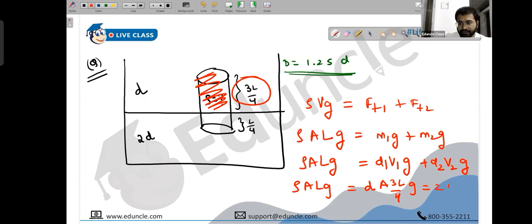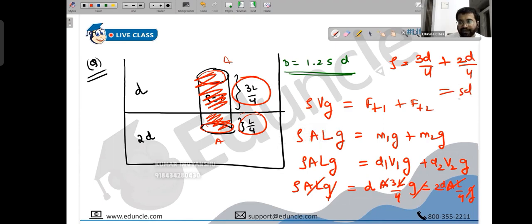That's area into length. Cross-sectional area of all of them is the same, but the length of the second liquid this time is L by 4, into gravity. So AL gets cancelled, gravity gets cancelled, and we have density equal to 3D by 4 plus 2D by 4, which is 5D by 4, and that's 1.25 times D. Absolutely correct. With this, we complete our classical mechanics revision.